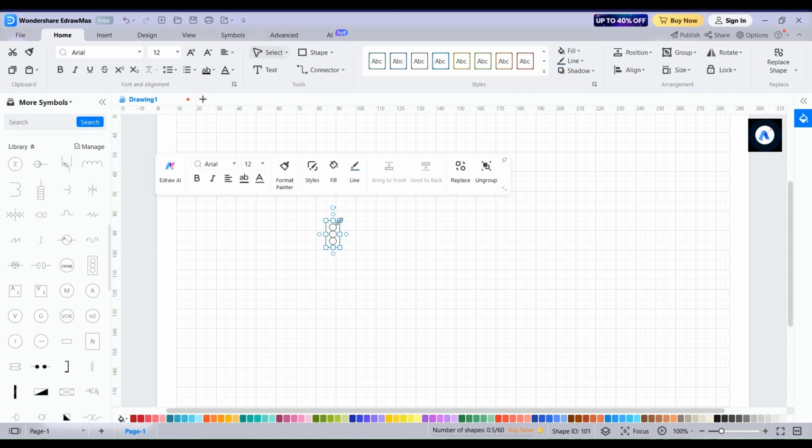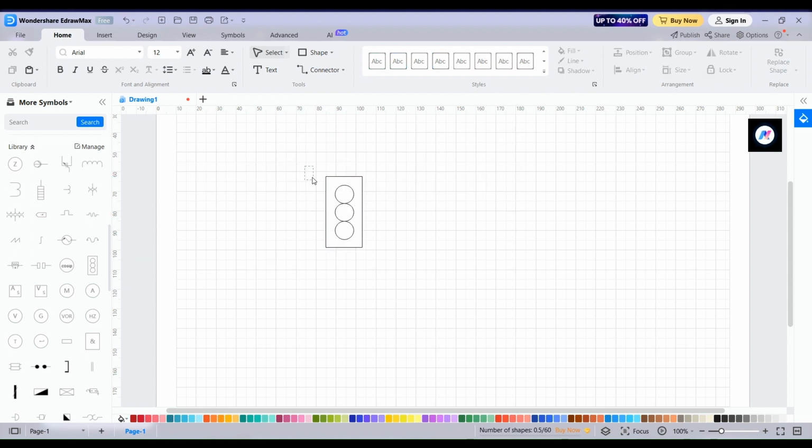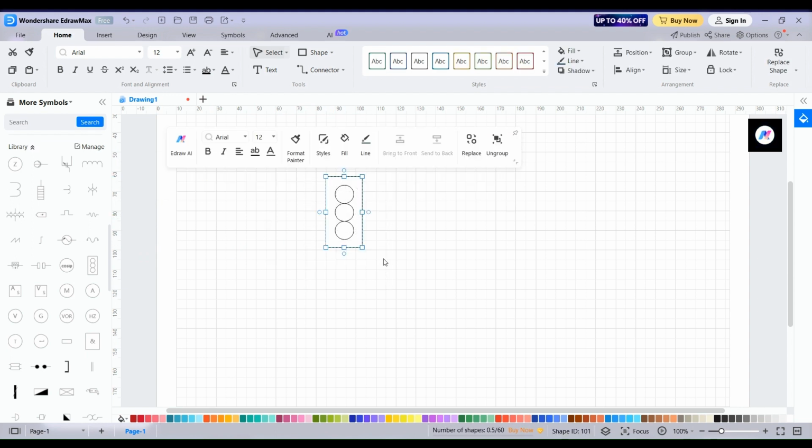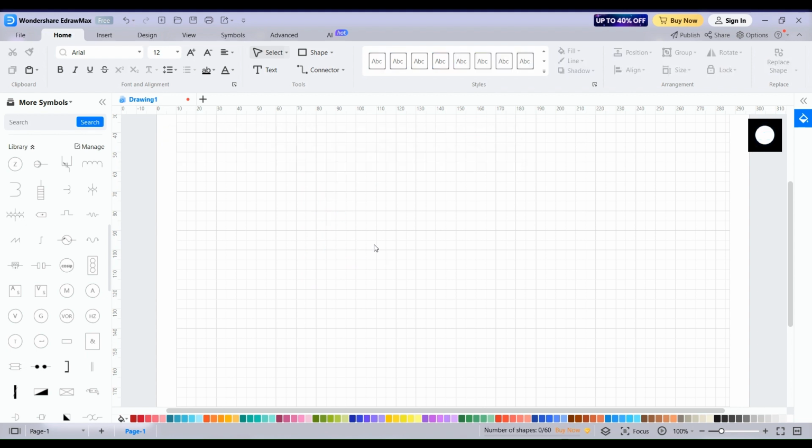We can also use our custom symbols. To use the custom symbol, we are going to delete it and draw our custom symbol.